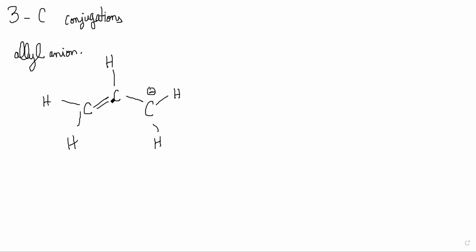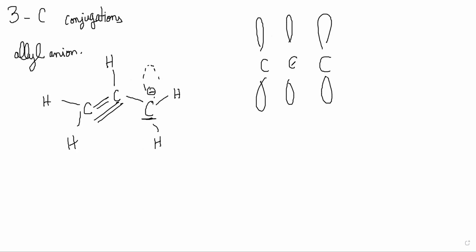This anion is formed, and anion formed means this p orbital is occupied. There is a p orbital here, which is occupied. So there are two p orbitals on this, and one p orbital here. Now these three p orbitals will combine to form your MOs. If you look at page 151, you have three carbon atoms with p orbitals.